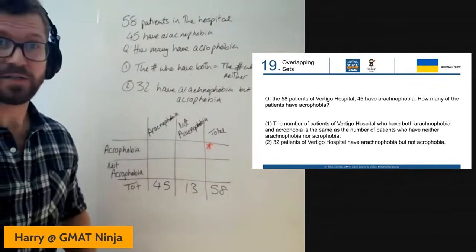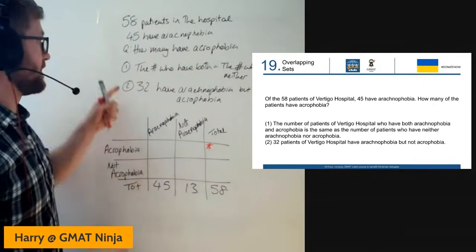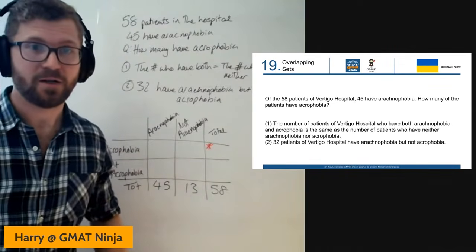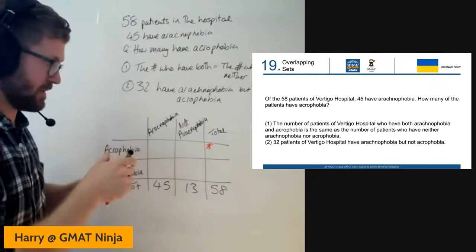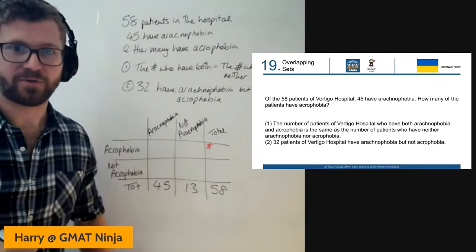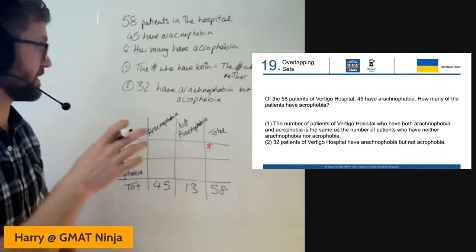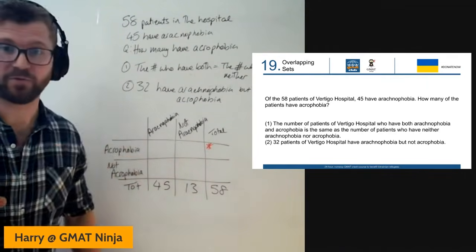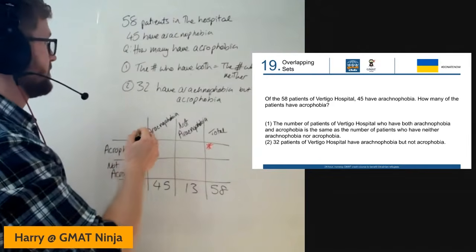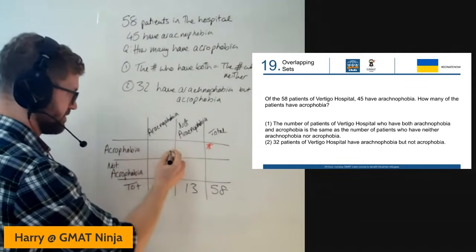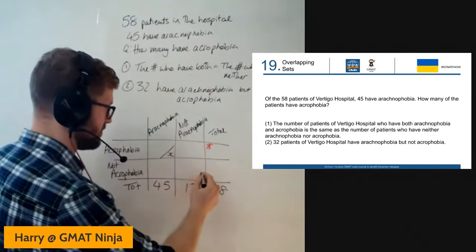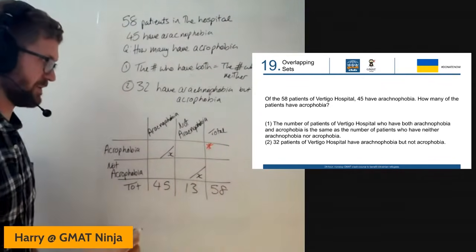Then we can go into the 2 pieces of information. Now, number 1, the number who have both is equal to the number who have neither. All right, so again, I'm going to keep this down in the bottom right-hand corner of each of the boxes so that I can use this same table for all the pieces of information. So the number who have both, which is this top right one, I'll just put an X in there, is the same as the number who have neither. And I'll put an X down there.